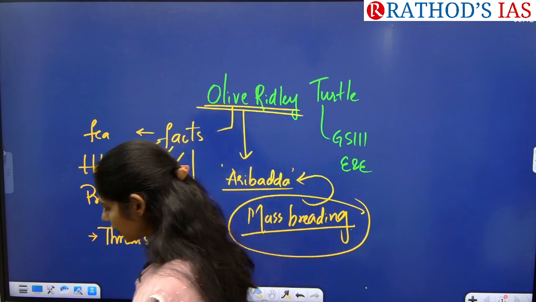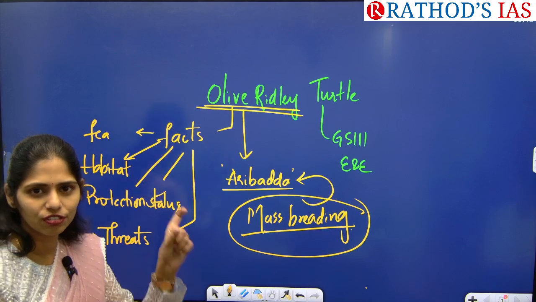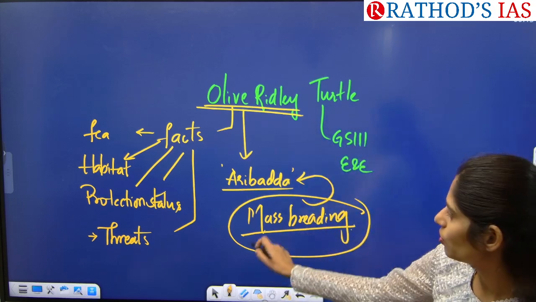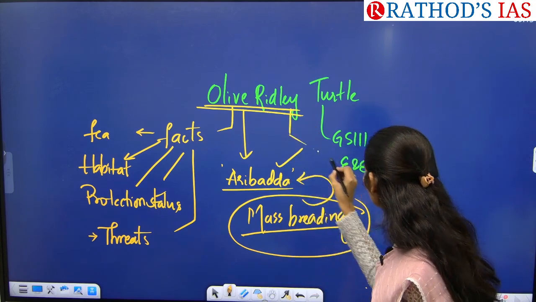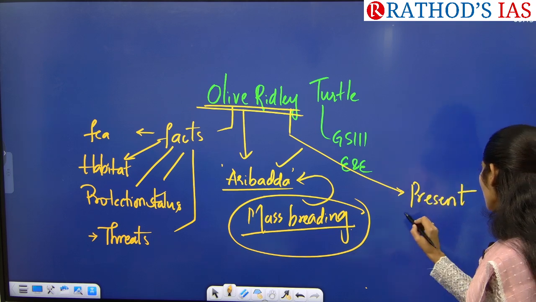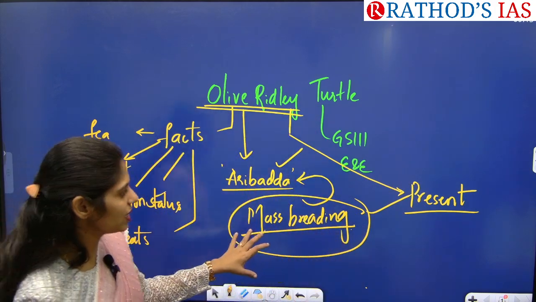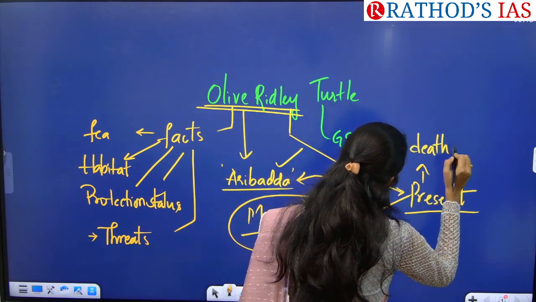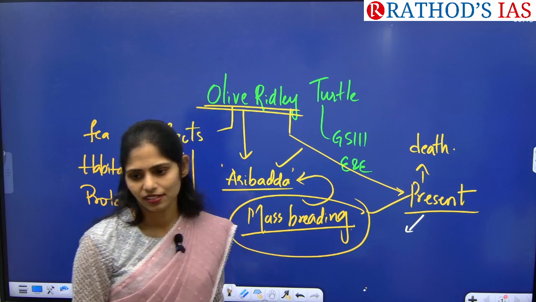Okay, so here you can get a question like, recently arribada is seen in news, it is related to which of the following organisms, or what exactly is the meaning of arribada. So from that way also you will be getting questions in your prelims. And next one is you have to see the present context. So now the mass breeding season has started, but they are facing one threat, there is death. So now tell me what might be the causes for this death of these olive ridley turtles.